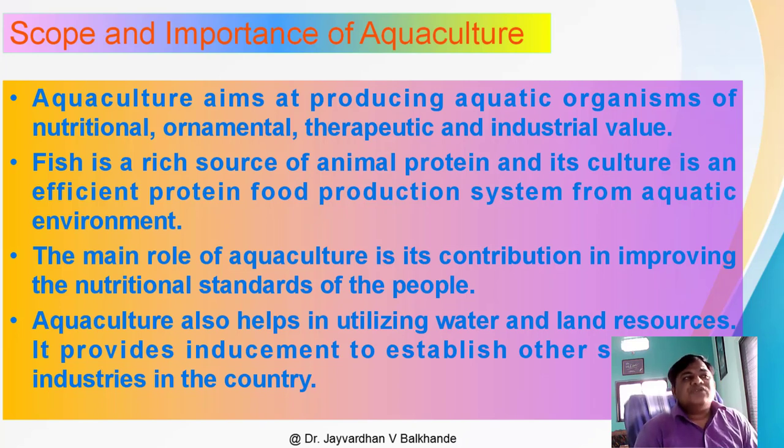Okay, so it is also a rich source of animal protein. Fish is also a rich source of animal protein, and its culture is an efficient protein food production system for the aquatic environment. Okay, and the main role of aquaculture is its contribution in improving the nutritional standards of the people.